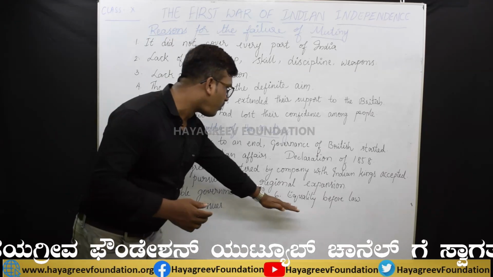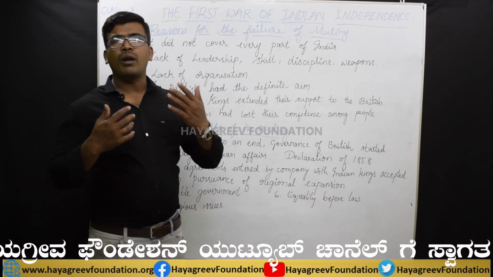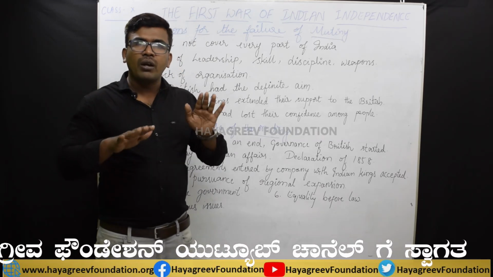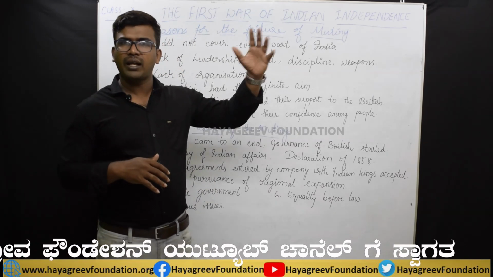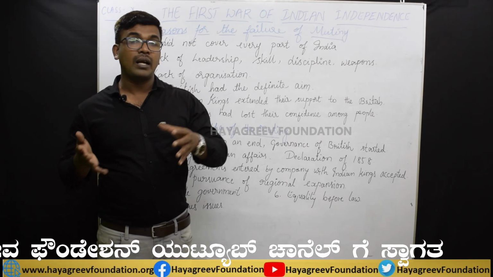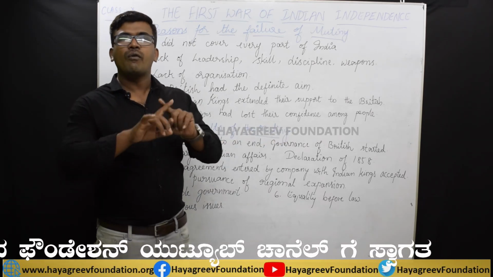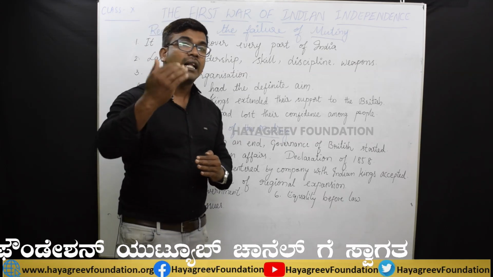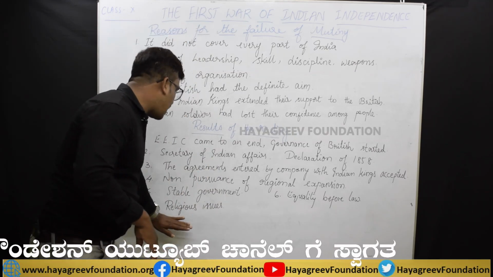And then equality before law. We are going to make administration on the basis of equality itself. We are not going to make partiality between the kings, their families, and common people, zamindars, not like that. For everyone we are going to treat as one, Indians itself. Like that they promised, and then finally they came to know that this 1857 revolt had taken place.